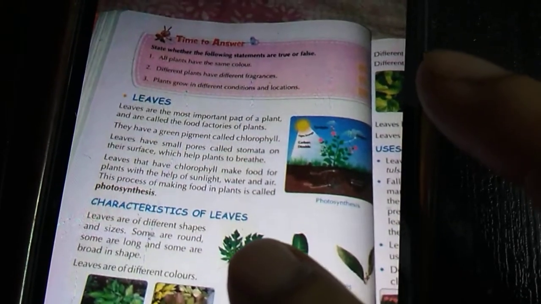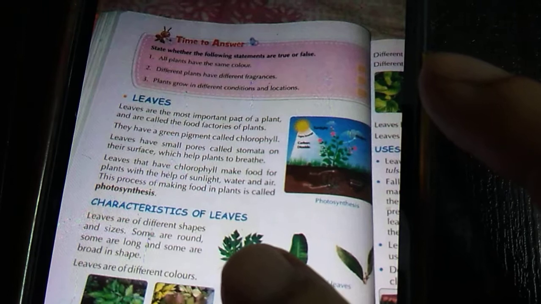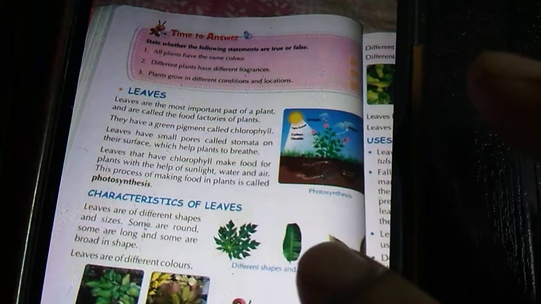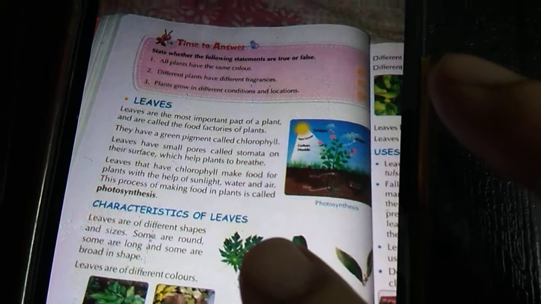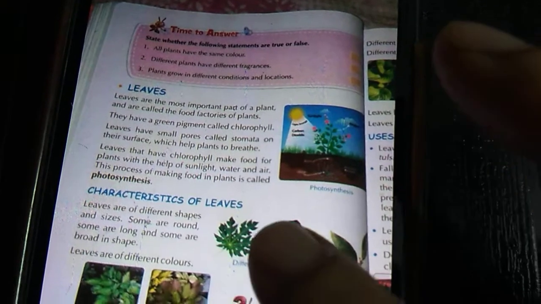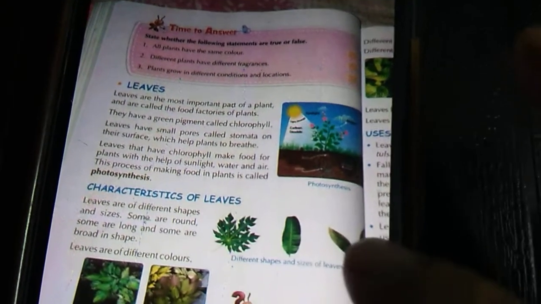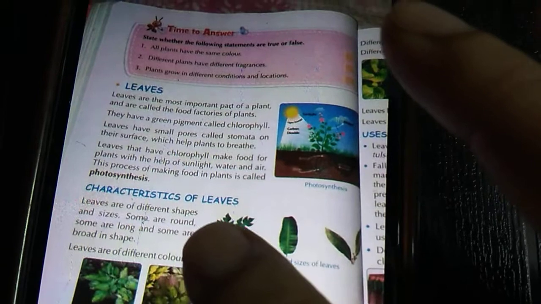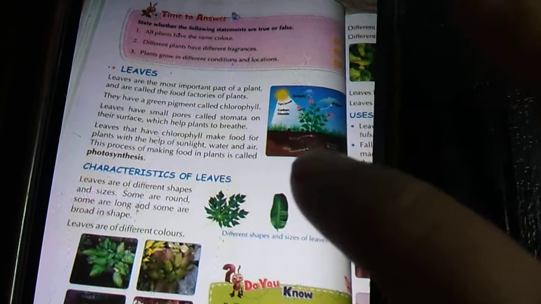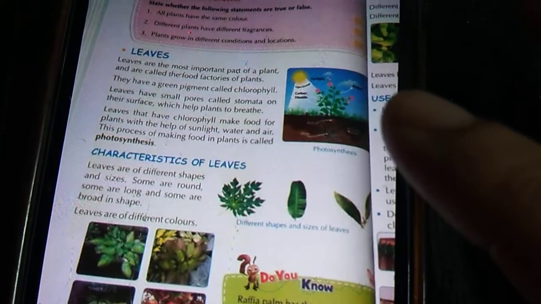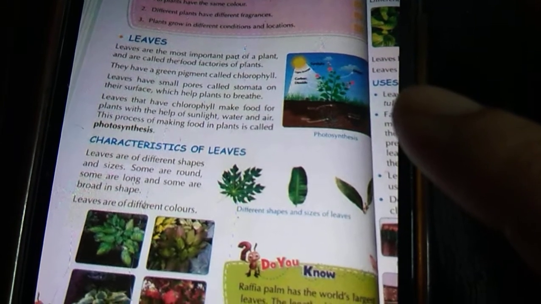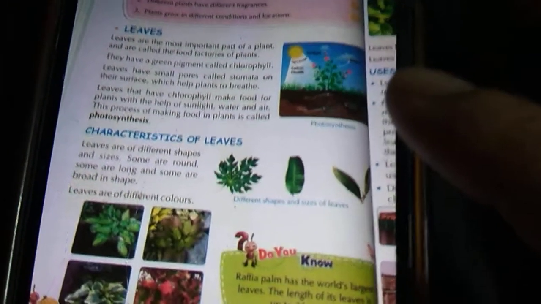Leaves that have chlorophyll make food for plants with the help of chlorophyll. With the help of what? With the help of sunlight, water, and air. This process of making food in the plant is known as photosynthesis.